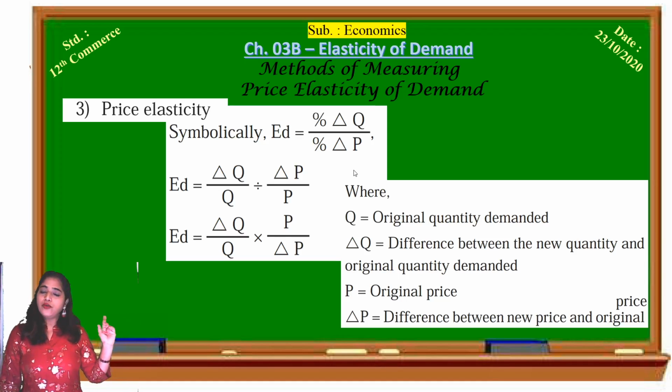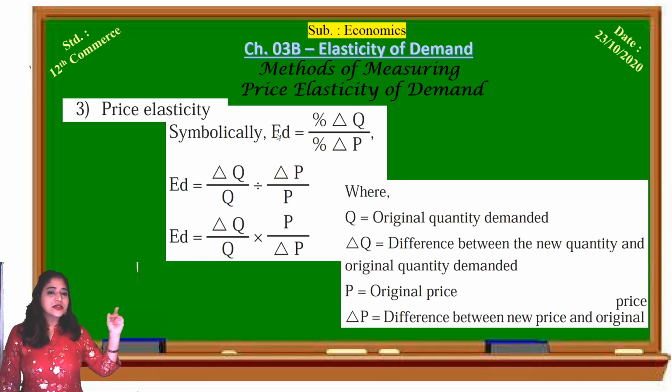And how do we solve the mathematical problems? Whatever is the denominator, by the cross multiplication rule, we take it as a numerator. So to simplify this, what is the denominator? Percentage change in price, that is delta P upon P. So by cross multiplication we take it as P upon delta P. The percentage change in quantity demanded will remain as it is because it is a numerator.